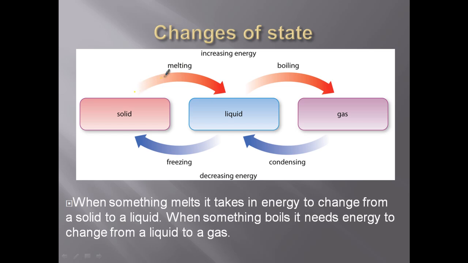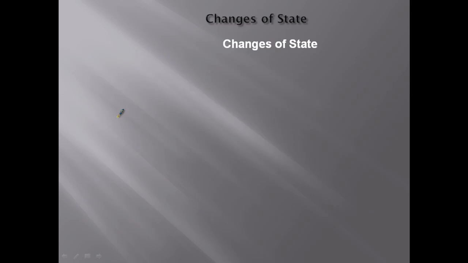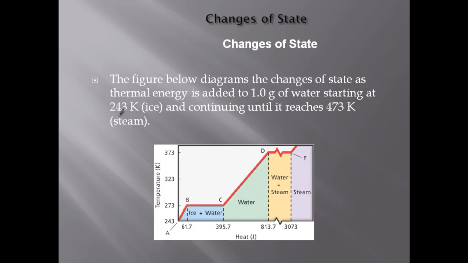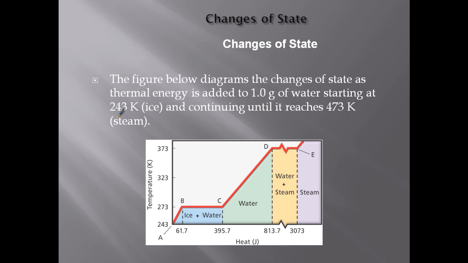All these red arrows are increasing energy, and the blue are decreasing energy. Just like when something melts, you need to add thermal energy to get that liquid to go to a gas. To boil it, you also need to add thermal energy. And the opposite is true. Take away energy from a gas, it condenses. And when you take away energy from a liquid, it freezes.